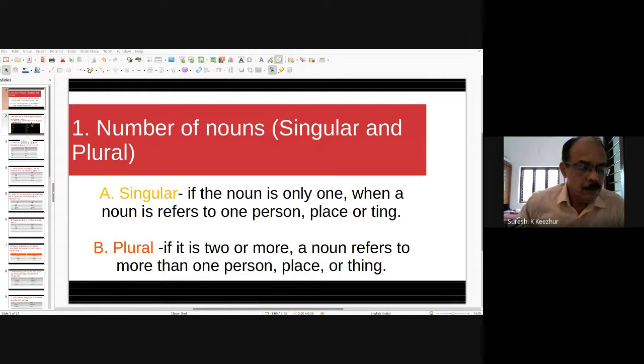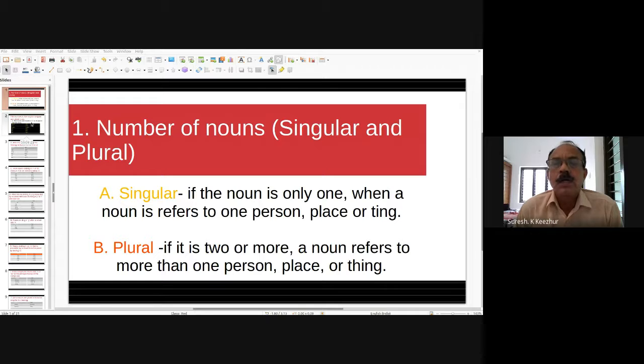Certain proper nouns also, all the names of persons and names of countries, rivers, are common. The same word is used for singular and plural.